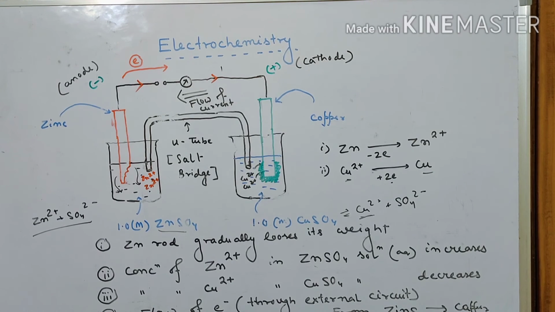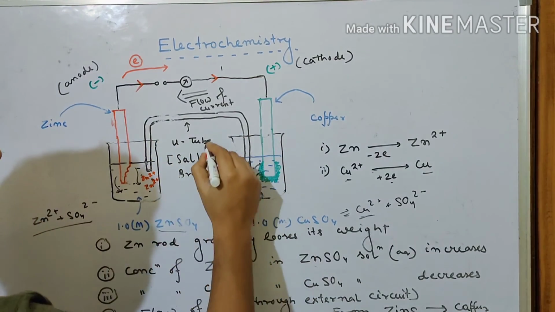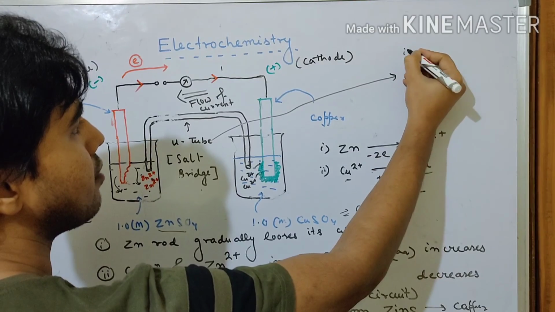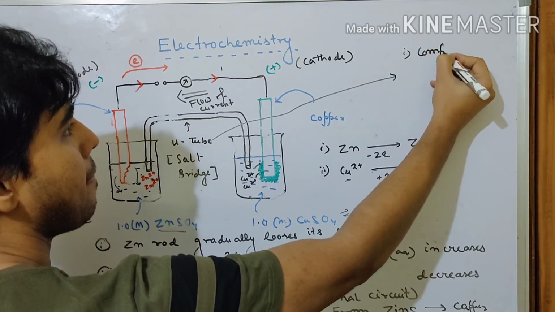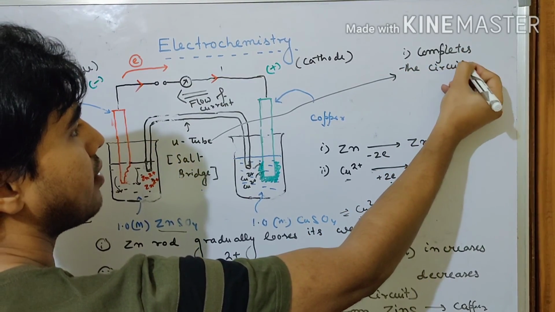Now regarding the salt bridge, we will discuss it separately on another day. Remember, the role of the salt bridge will be to complete the circuit first, and second, it plays a very vital role to maintain the electrical neutrality. So if we want to mention the role of the salt bridge, first of all it completes the circuit.